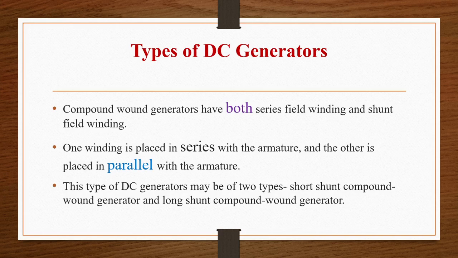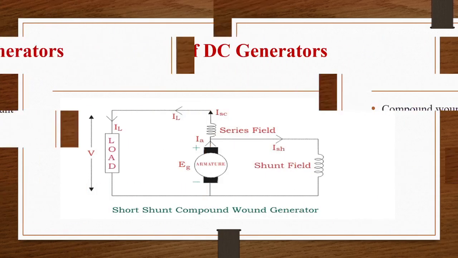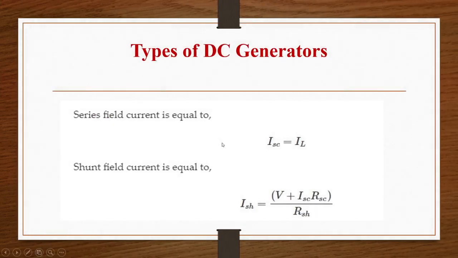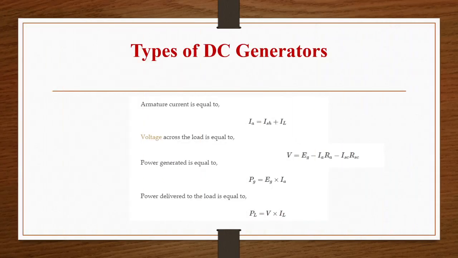And again, these are of two types: short shunt compound generator and long shunt compound generator. So this is a short shunt compound generator, where we can see the shunt field winding is in parallel with the armature winding only, and this is the series winding. Now IA is the armature current, and that is equal to ISH plus IL, and IL is equal to ISC here. So IL is equal to ISC, and ISH is V plus ISC RSC by RSH, and IA is equal to IL plus ISH, V equal to EG minus IARA minus ISC RSC, and power generated is equal to EGIA, and power given to the load is V into IL.